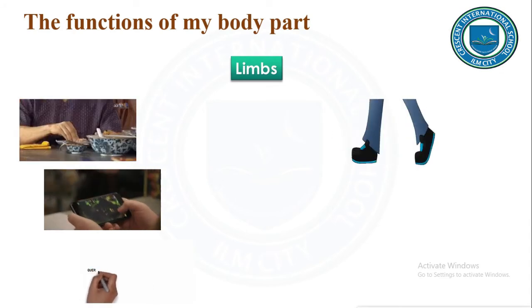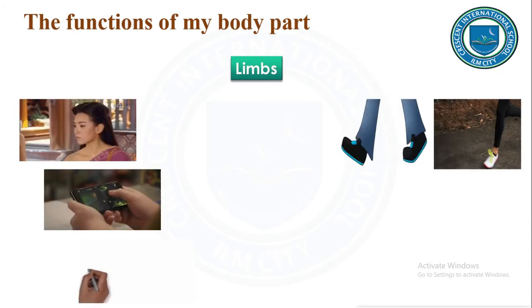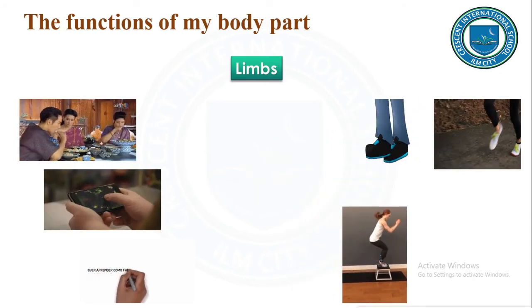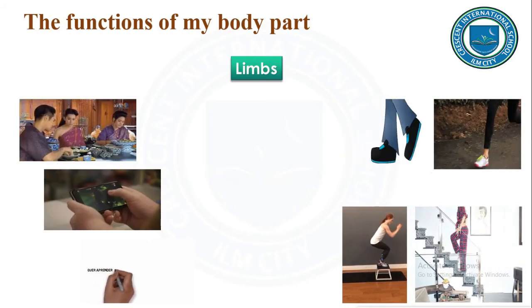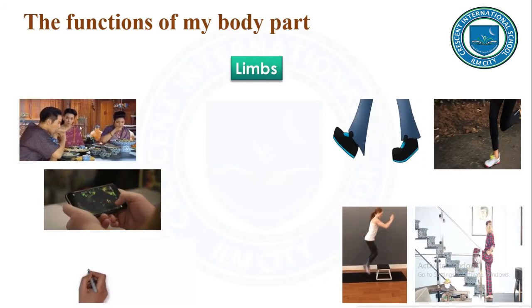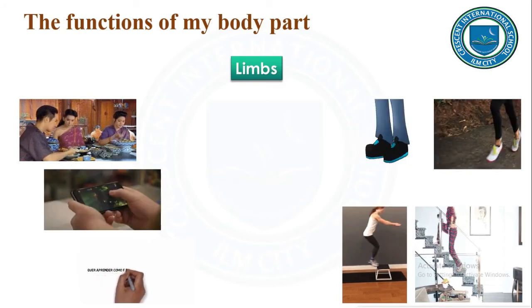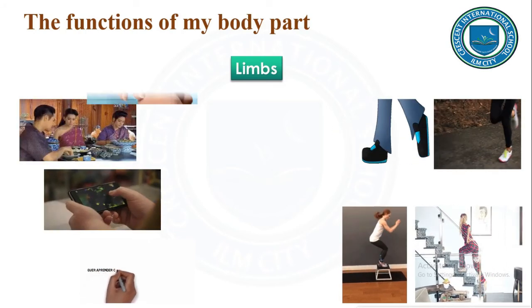To walk, we need our legs and toes. Then, for running purpose. Next is for jumping purpose, even for climbing purpose. So, walking, running, jumping and climbing, we need our legs and toes.